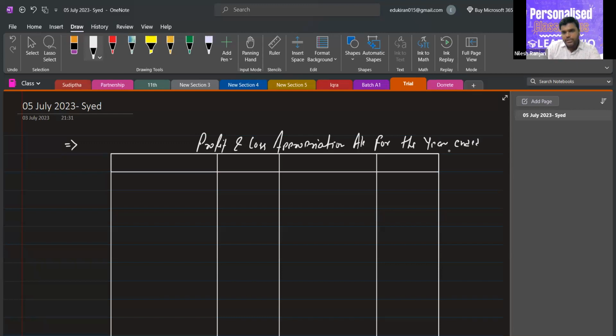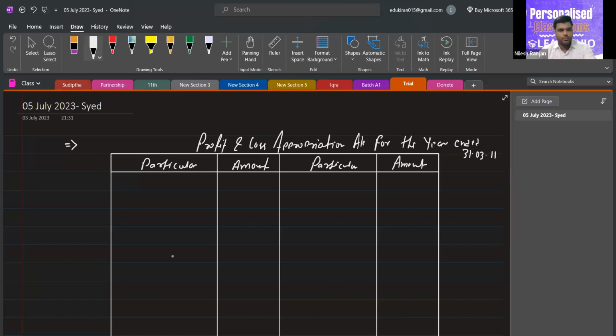You can write it in 2 lines actually; I have written it in 1. So first of all, particulars and amount.